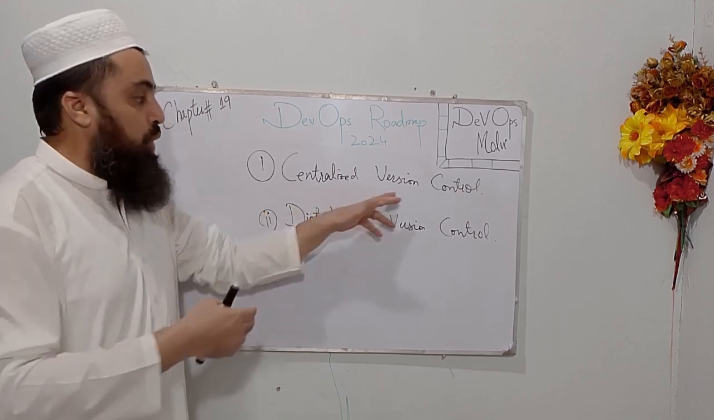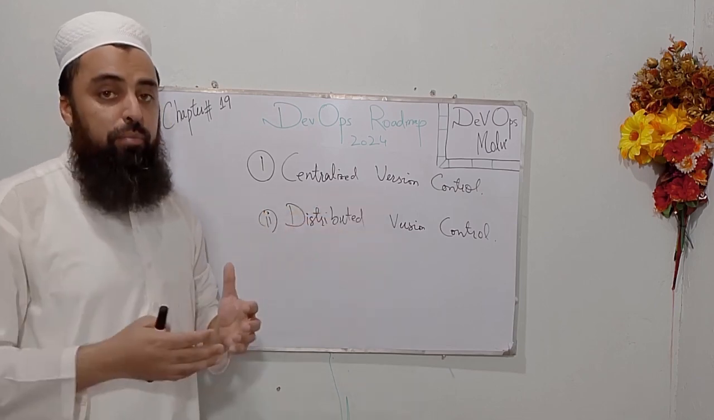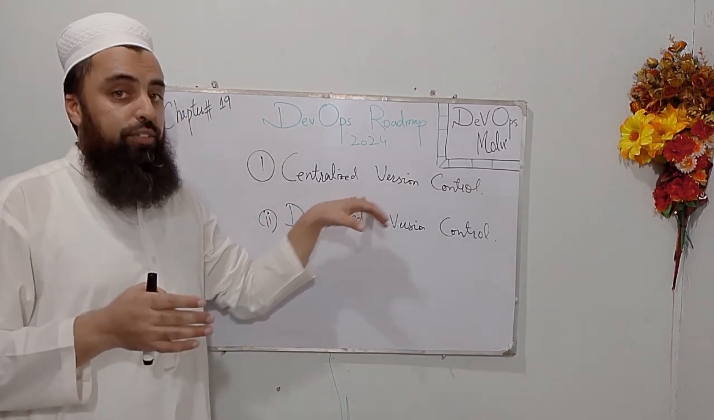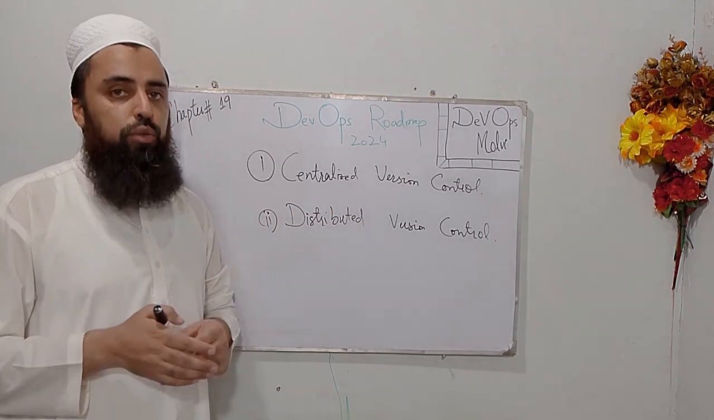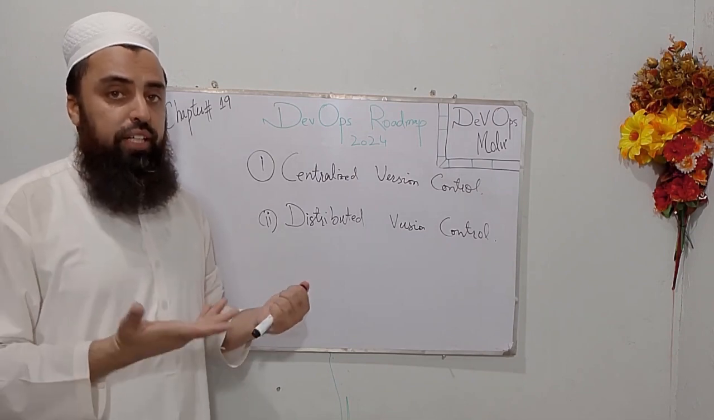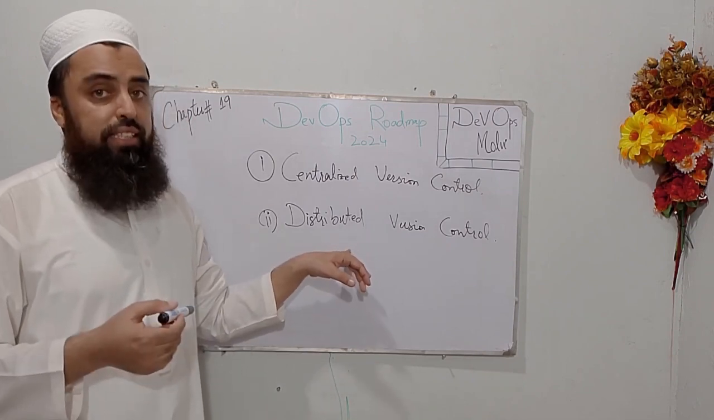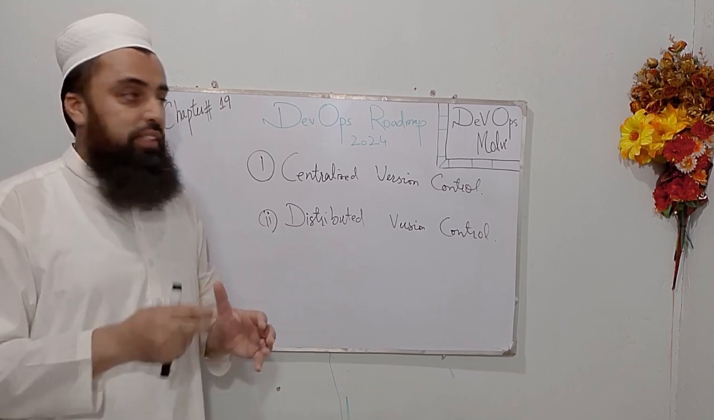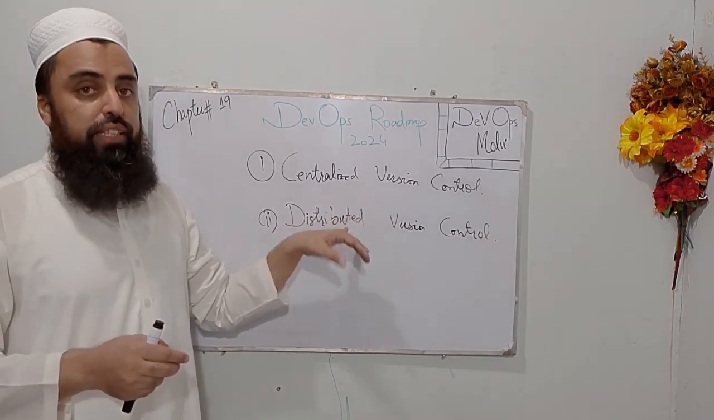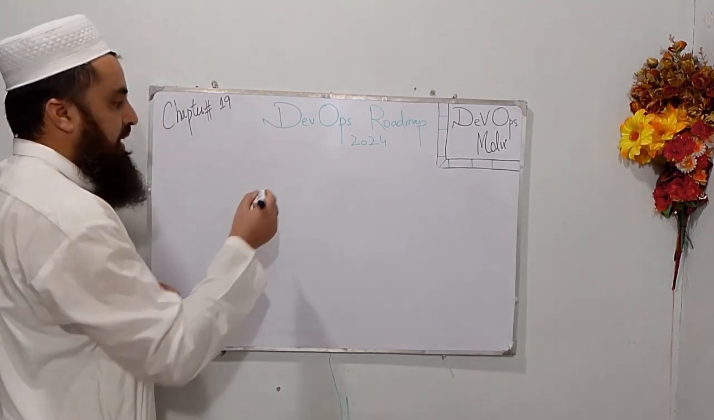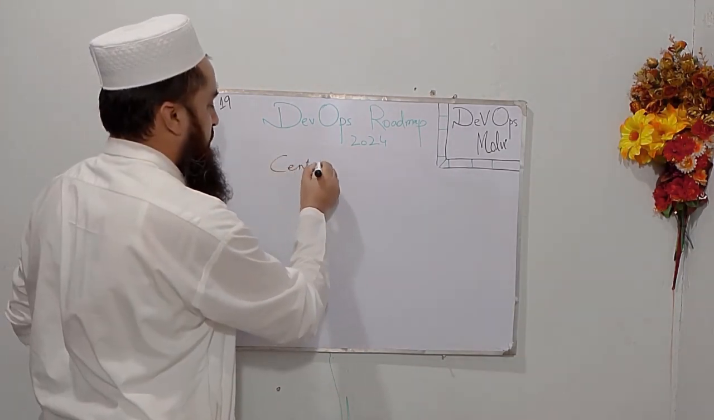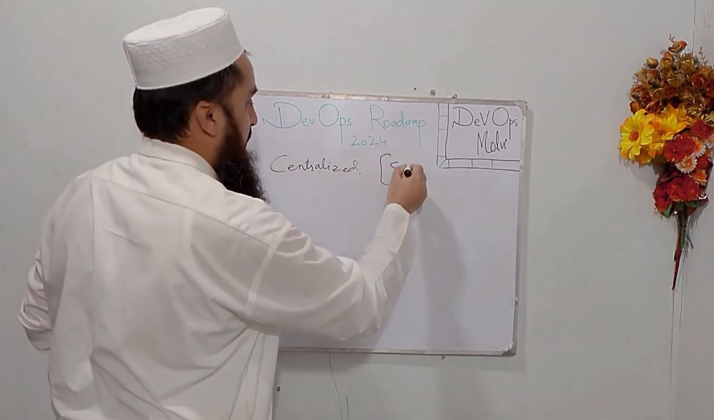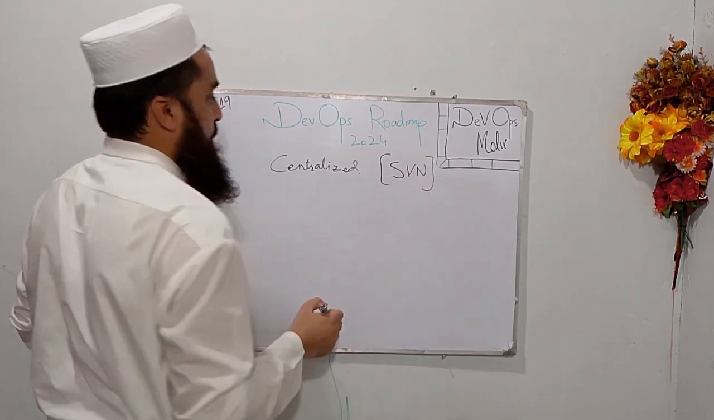Now let's compare both version controls with a diagram. It is mandatory to have the concepts cleared regarding centralized and distributed version control. Since we are working with Git, which is a distributed version control, we still need to understand the concept and the difference between each version control. So this is centralized version control, and the example is SVN, Subversion.